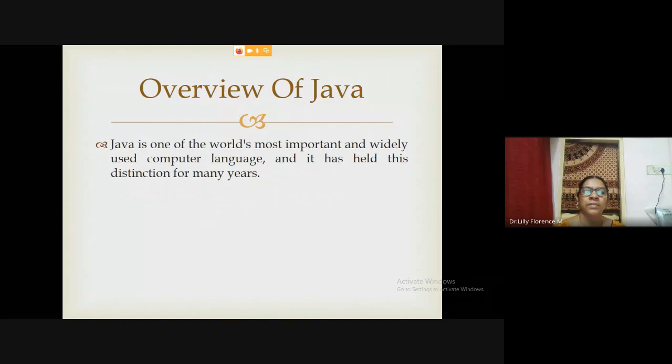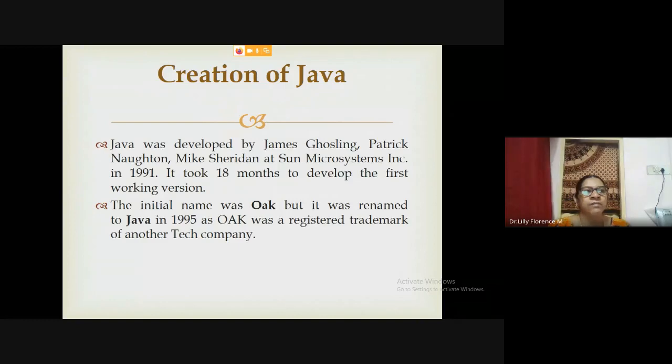It is a very long-lasting programming language. Java was developed in the year 1991 by a team of developers led by James Gosling at Sun Microsystems. The initial name was Oak, then the programming language was renamed as Java in 1995. The symbol of Java is a cup and saucer with hot steam.